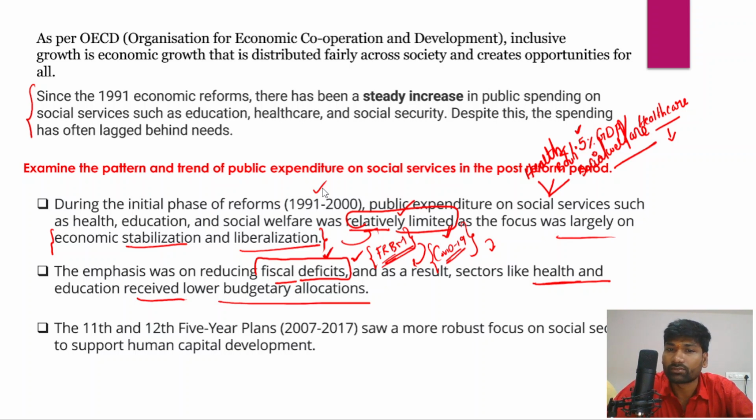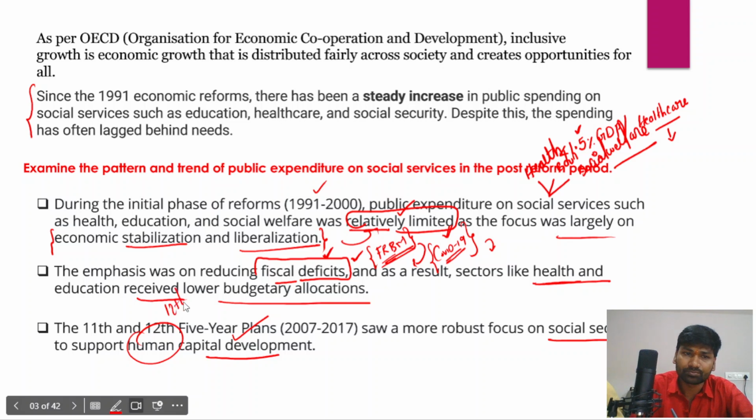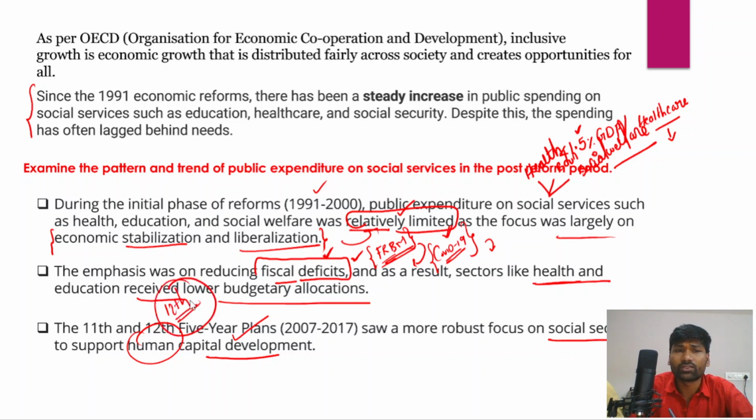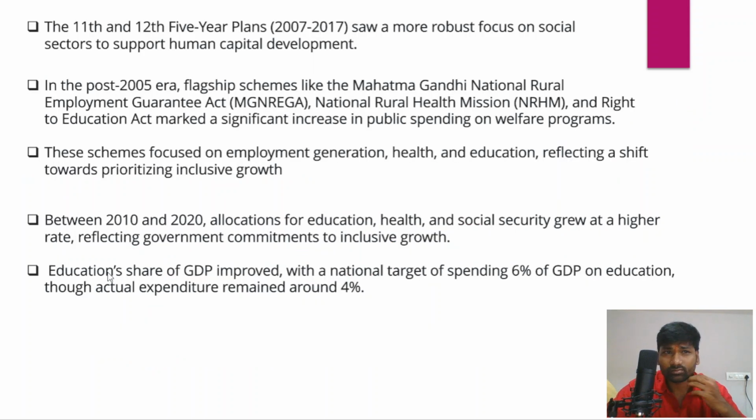However, the 11th and 12th five-year plans, 2007 to 2017, saw a more robust focus on social sectors to support human capital development. Remember, social welfare expenditure, particularly on education and healthcare, forms a very important component of human capital development. So the 12th five-year plan also focused on inclusive growth. In this plan period, there was a robust focus on social sectors to support human capital development, as I've already explained.